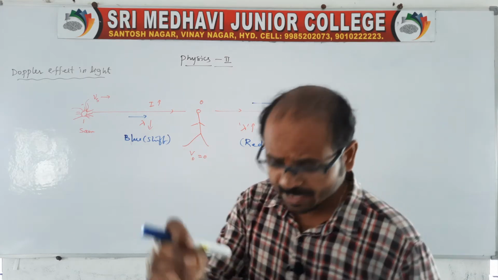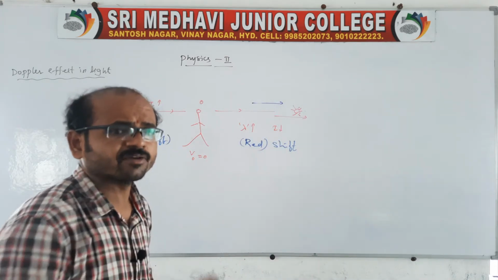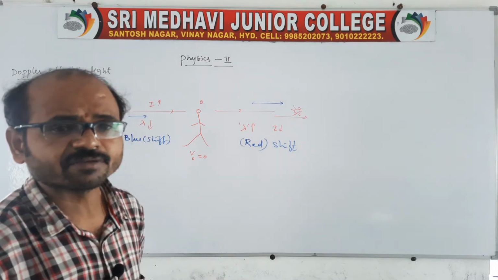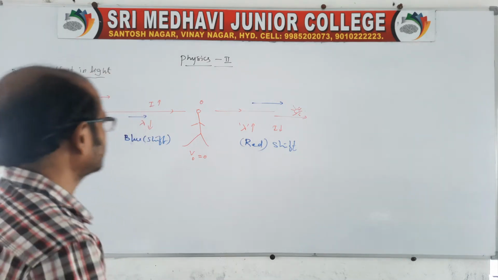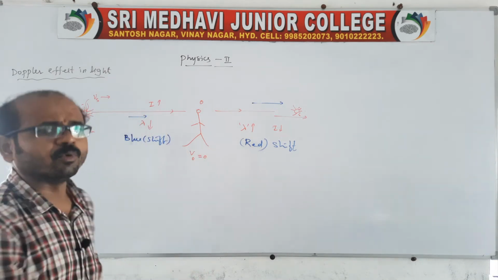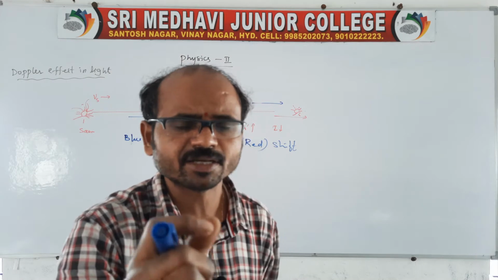Very simple. And in this case, now we have to find the apparent frequency, because there is a change in frequency, which we call the apparent frequency observed by the observer. In the case of blue shift and red shift, we have to get both derivations of the apparent frequency.